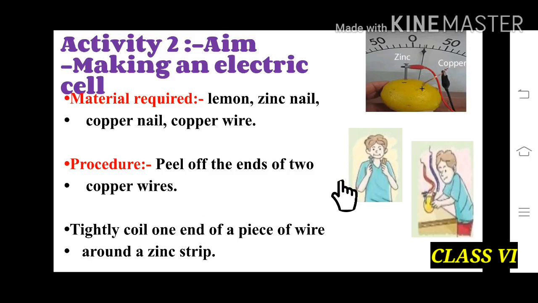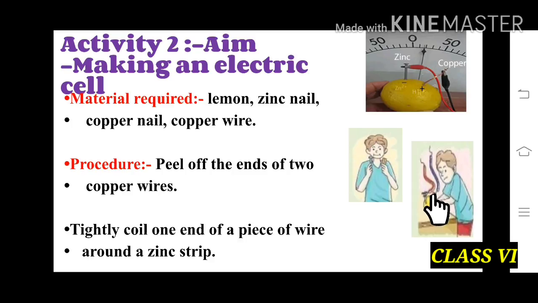In this picture we can see that a boy is having a zinc nail and a copper nail. So what will he do? First he will peel off the end of two copper wires. In this picture you can see that he has peeled off the two ends of the wires.